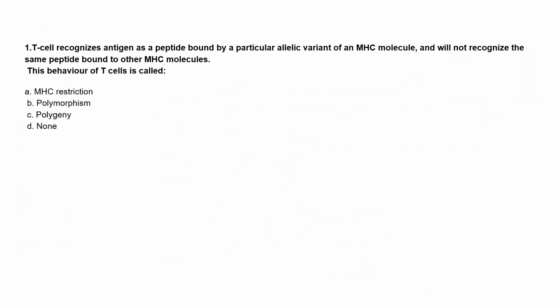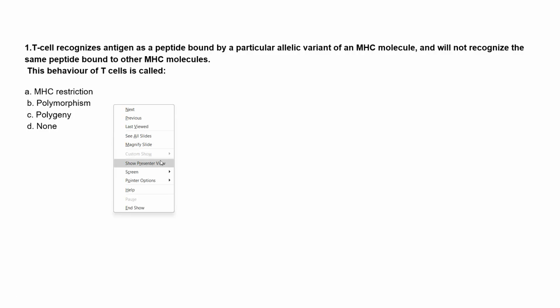The first question for this tutorial is: a T cell recognizes antigen as a peptide bound by a particular allelic variant of an MHC molecule and will not recognize the same peptide bound to other MHC molecules.